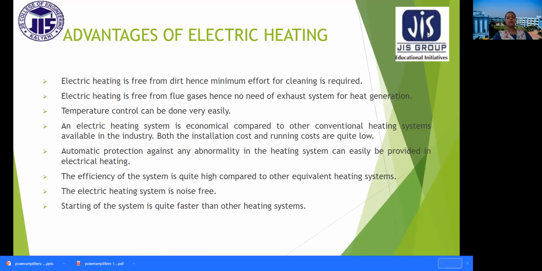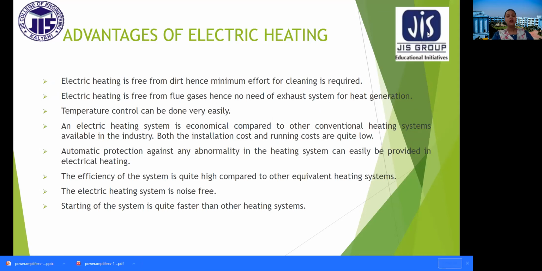What are the advantages of electric heating? Electric heating is free from dirt, hence minimum effort for cleaning is required. It is free from flue gases, hence there is no need for an exhaust system for heat generation. Temperature control can be done very easily. An electric heating system is economical compared to other conventional heating systems available in the industry. Both the installation cost and running costs are low.